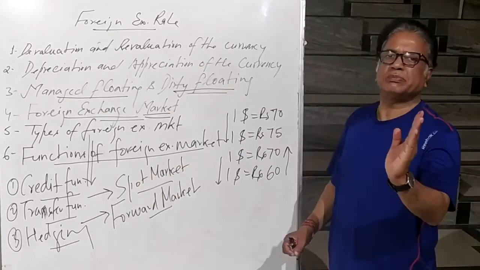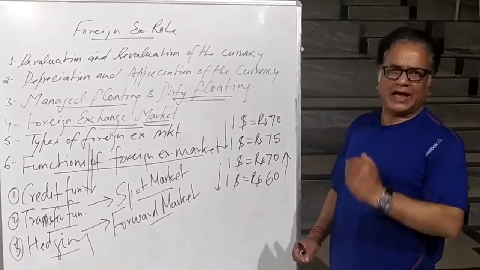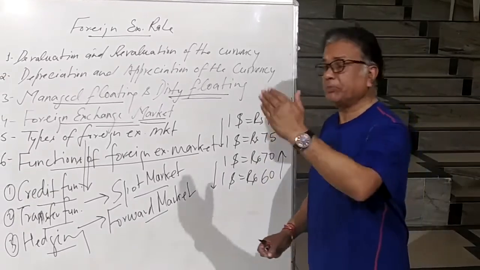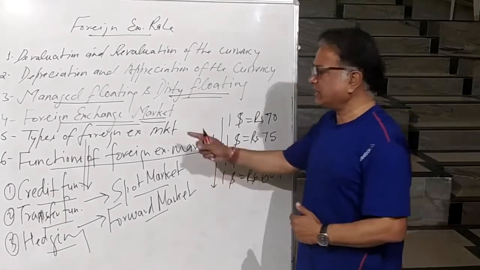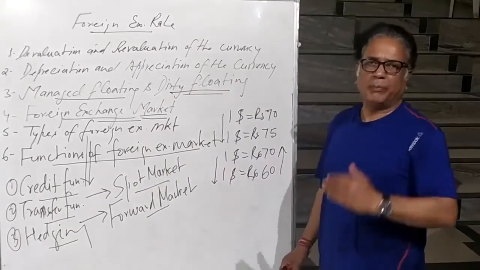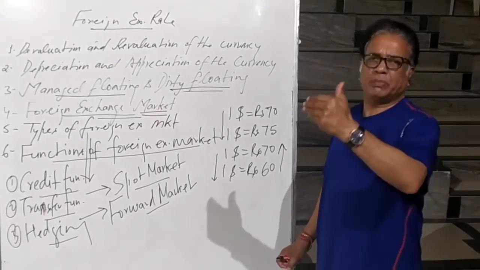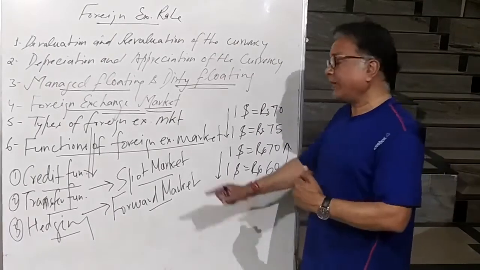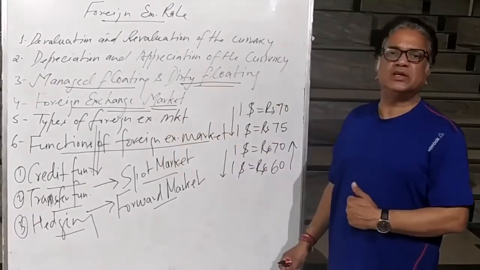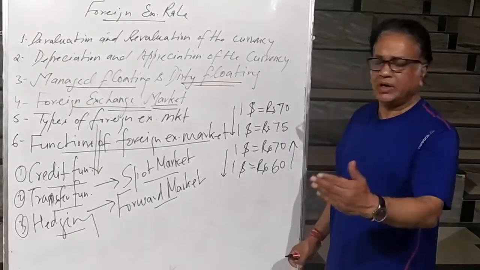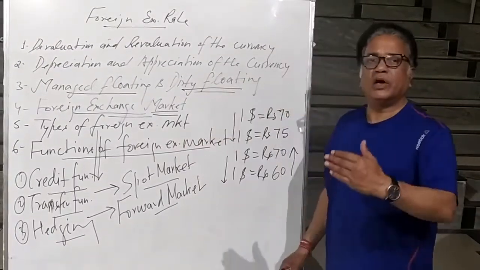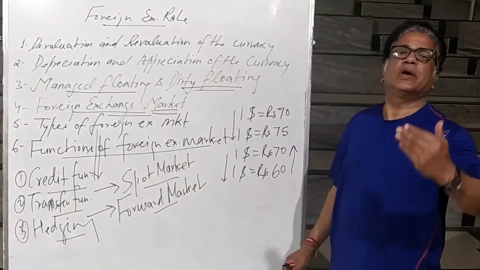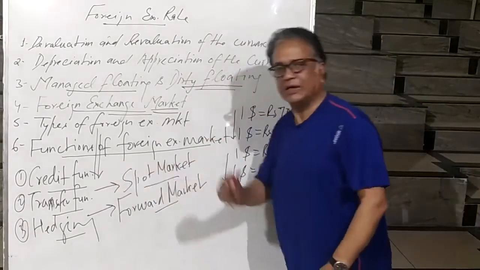Transfer function means transfer of purchasing power. For example, for domestic consumers or domestic producers, the different banks provide the facility of transfer. You have to make the payment, and the payment is transferred from one place to another by the banks. The same transfer facility is given by the foreign exchange market. Those financial institutions working under the foreign exchange market also provide the facility of transfer of funds to their customers. That is called transfer function.